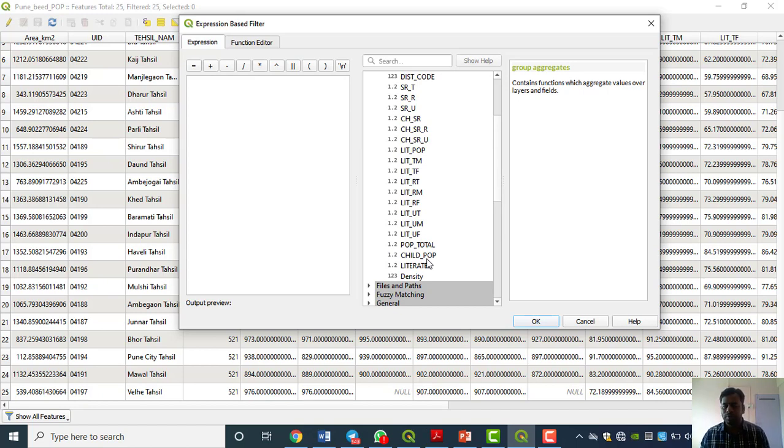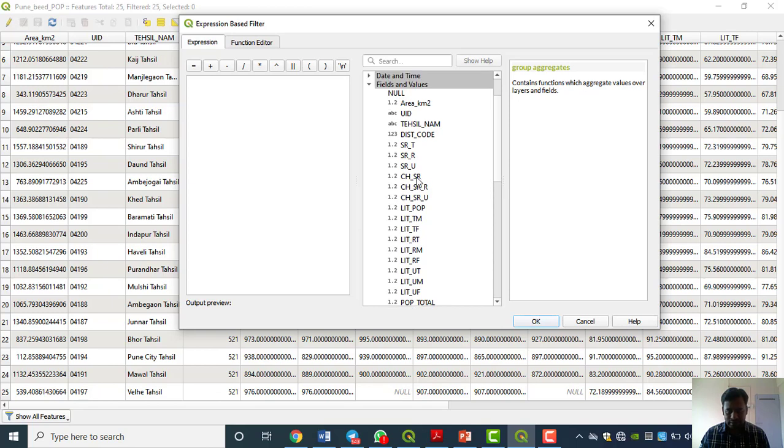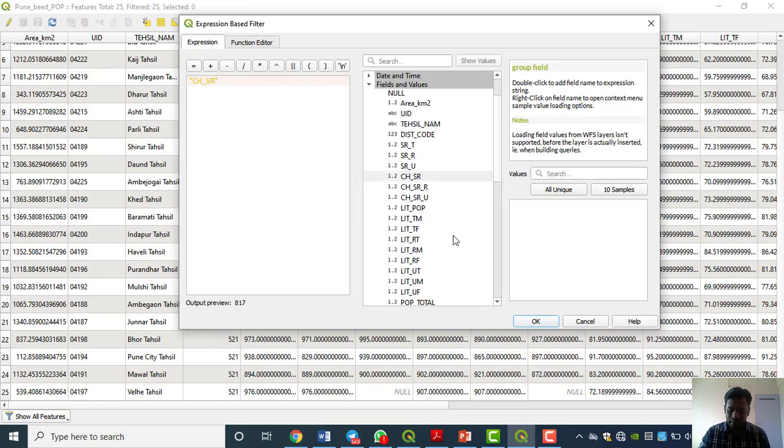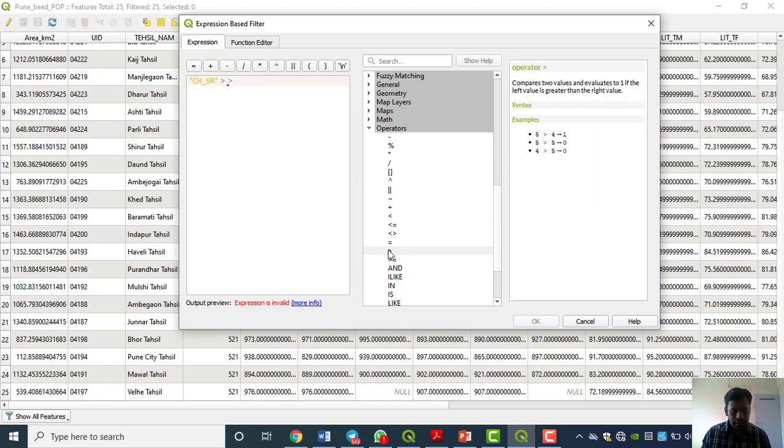In the beginning itself I inform you, in software there are the same options you can find in 2-3 ways. Then it is up to you whichever way you use, the output, the result will be the same. There will be no problem. Now our query is child sex ratio above 850. Where is that? See, this is the child sex ratio, we just click here, then above. I use my laptop keyboard for above, or you can get it directly from here also.